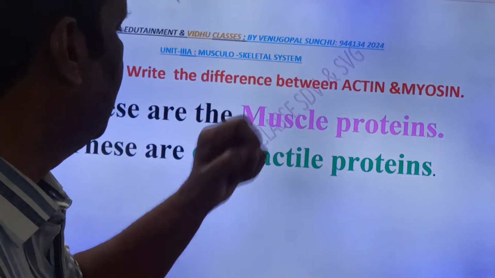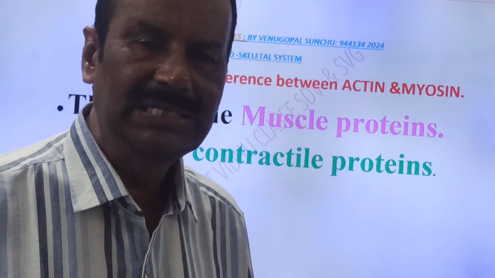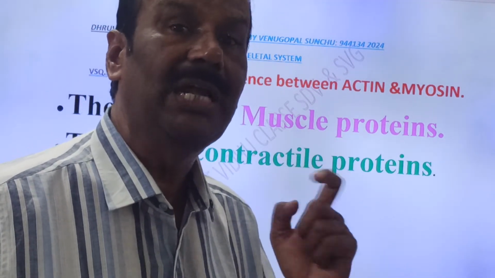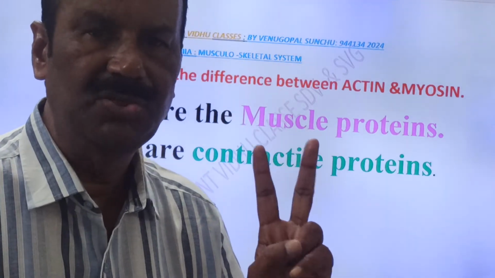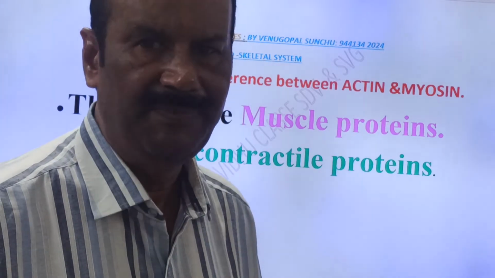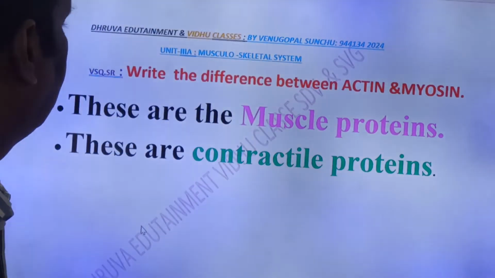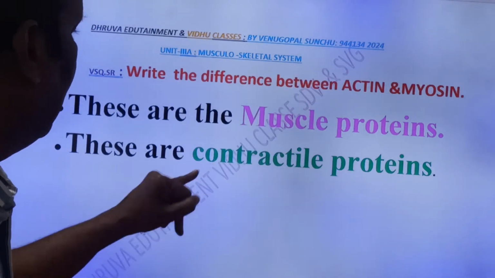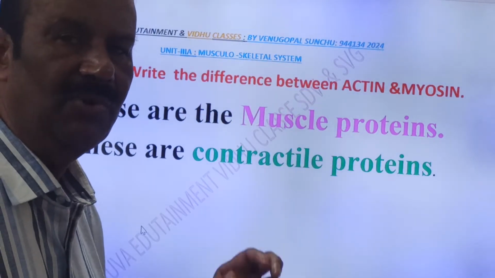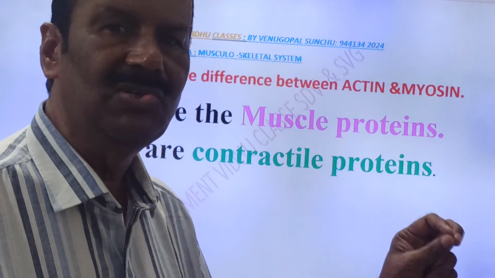See, friends, these are muscle proteins and they help in muscle contraction. Because of that, these are also called contractile proteins. Friends, first you write these two words. Actin and myosin are muscle proteins and these are contractile proteins. Why are we calling them contractile proteins? They play an important role in muscle contraction.